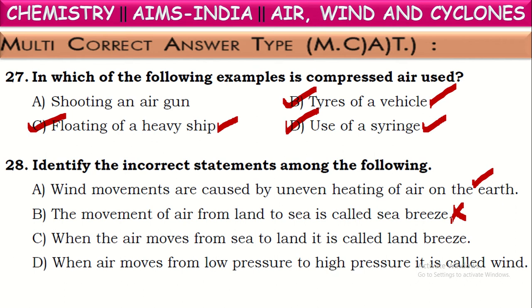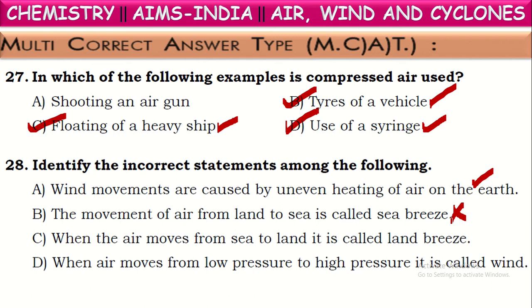So the air present on the water will be warm and moves up, hence it creates a low pressure area. Now, the cool air from the land rushes towards the sea. That we call land breeze, but not sea breeze.